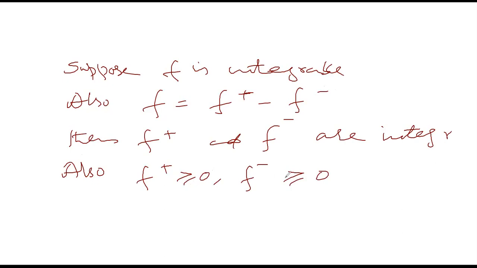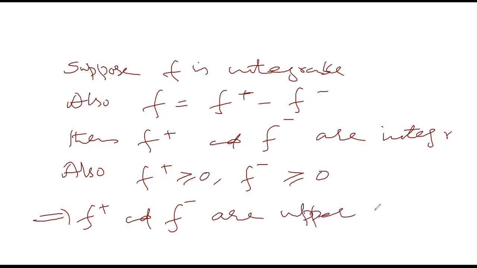So f plus and f minus are integrable and non-negative functions, which implies that f plus and f minus are upper functions by the previous theorem, and f is the difference of these two upper functions.